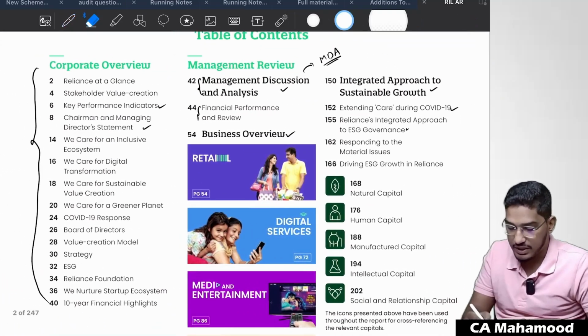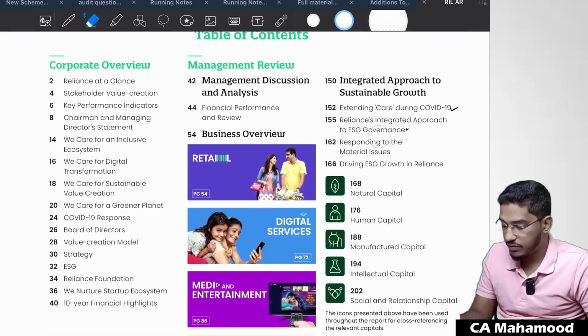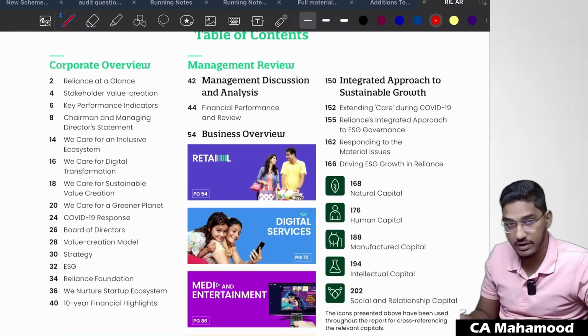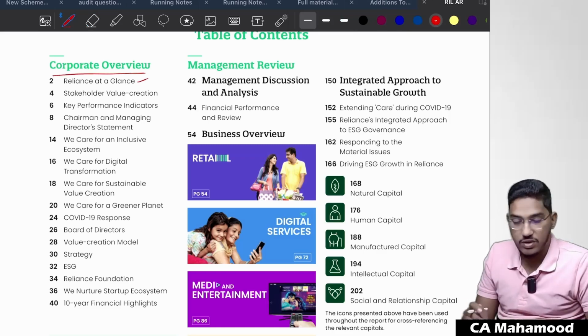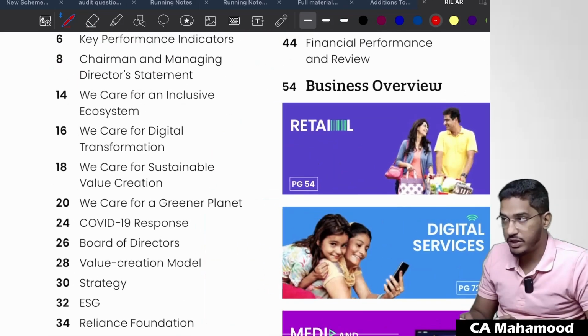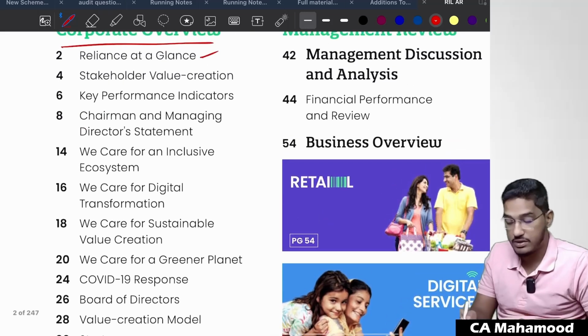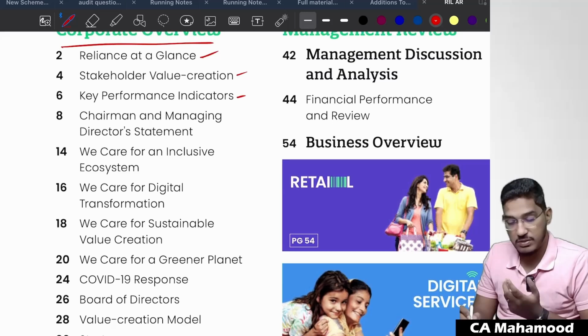If you see the contents, I think I have already taken you through the contents. So let us see what they are saying here in the contents. There is something called corporate overview. In that, they will explain what Reliance means and what the company does. At a glance, they will try to explain about Reliance, how they are creating value for their stakeholders, and what their key performance indicators are.